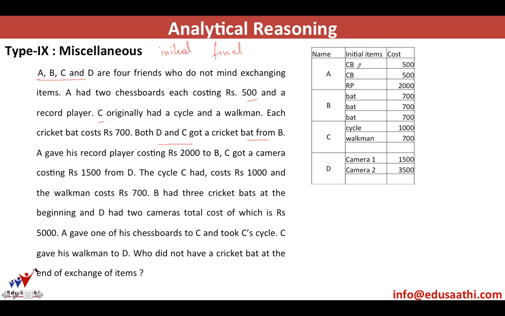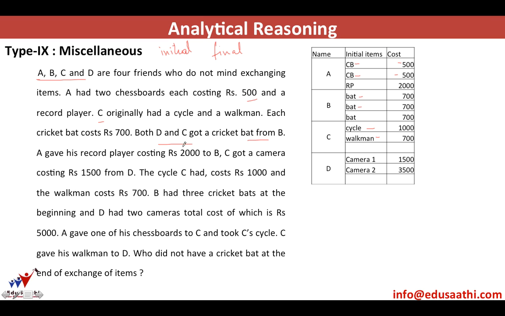These are initial items and cost. A had 2 chessboards, each costing 500, so I've written the cost over here. C had a cycle and a Walkman. Now each cricket bat costs 700. I do not know where the bats are. Next, D and C got a cricket bat from B, so it means B had at least 2 cricket bats at 700 each.